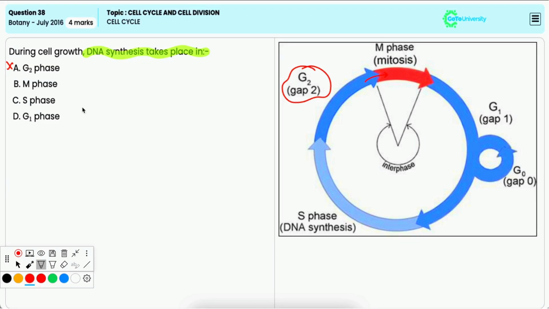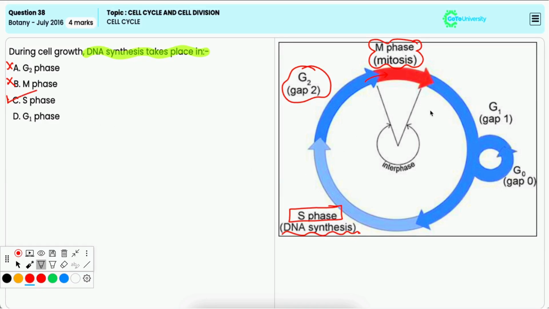Option B, M phase. It is also incorrect because it refers to the mitotic phase where cell division occurs. Option C, S phase. The S phase, that is the synthesis phase, is the part of the cell cycle where DNA replication occurs, resulting in the duplication of the cell's genetic material, that is the chromosome. Hence, it is the correct option.